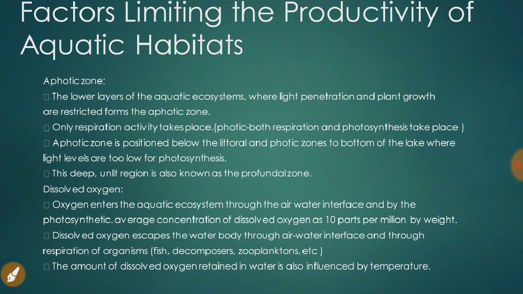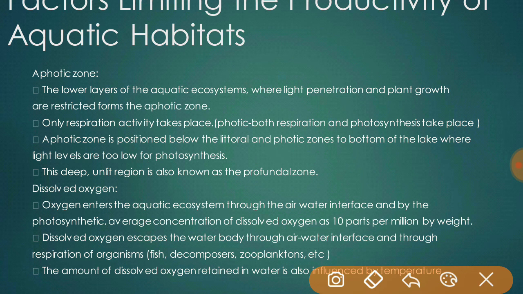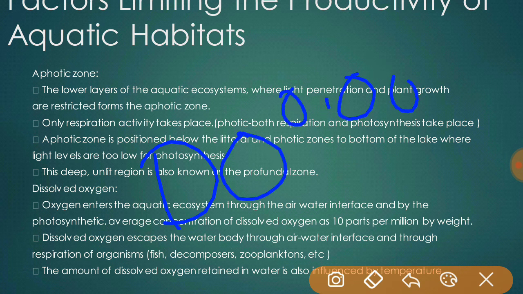So, in fresh water, the average concentration of dissolved oxygen is 0.0010% by weight, which is 150 times lower than the concentration of oxygen in the equivalent volume of air.